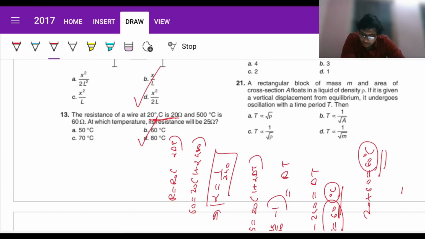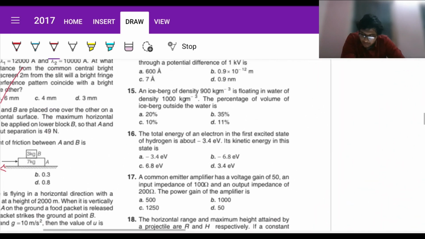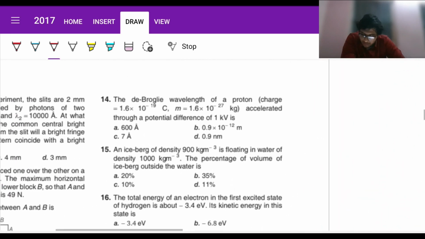Great. Now let's move on to question number 14. Okay, the de Broglie wavelength of a proton is given as such, right? So here clearly we can directly do something like this.